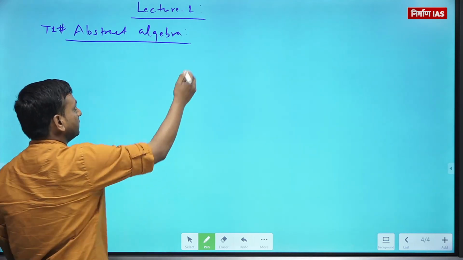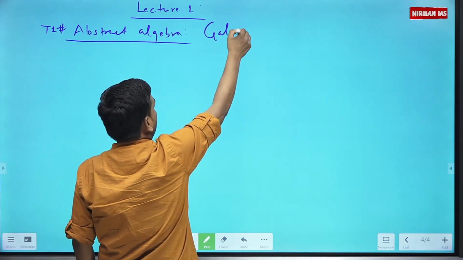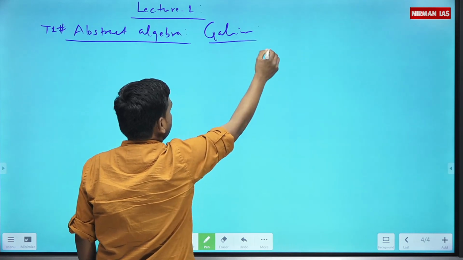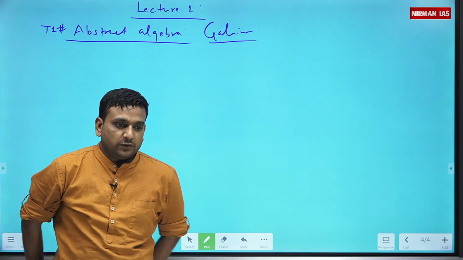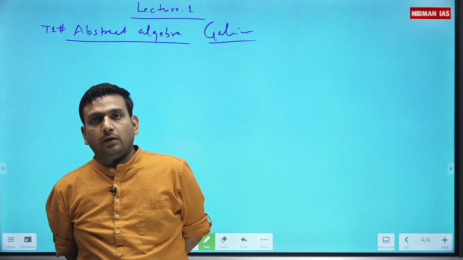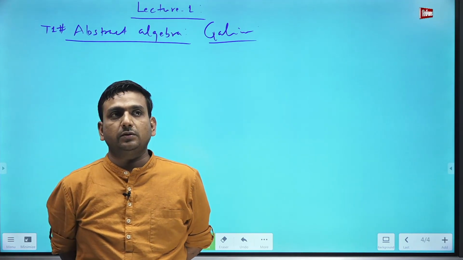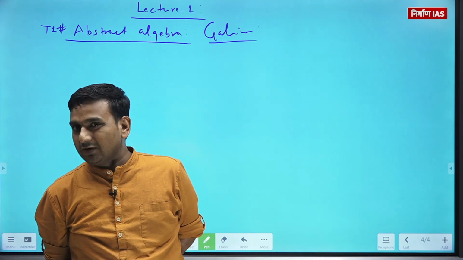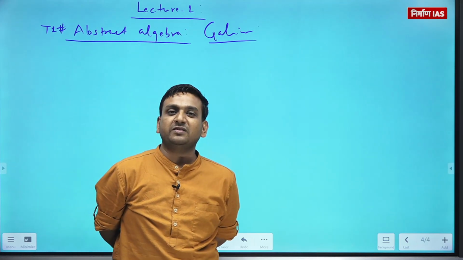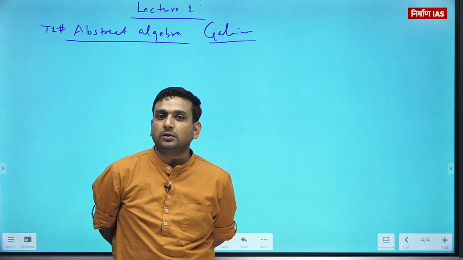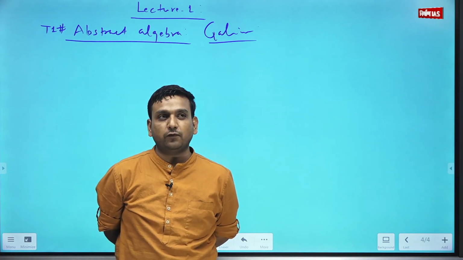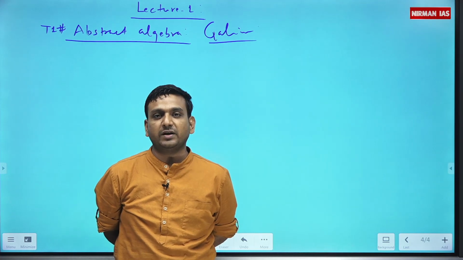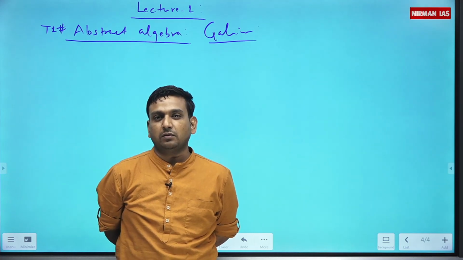Book is Gallian. Already told you guys, Joseph A. Gallian. See, as far as this topic is concerned, have you ever thought why so many aspirants struggle in it? Why we think this pure mathematics part is not for us, if we are from an engineering background or simple BSc?